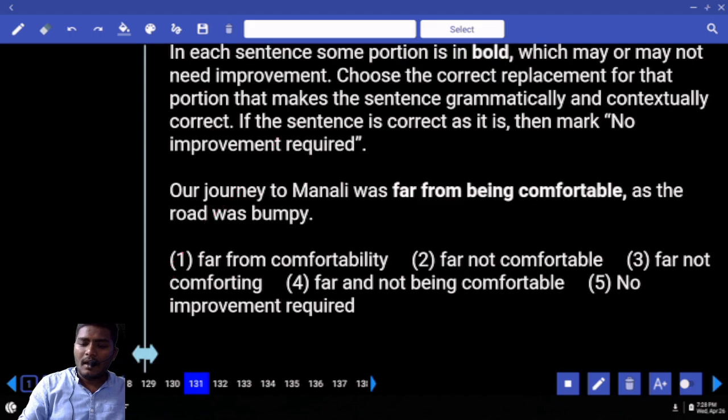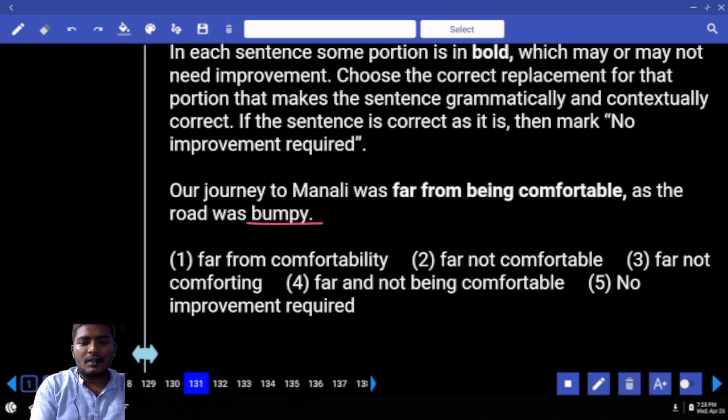Move to 131. Our journey to Manali was far from being comfortable as the road was bumpy. What do you mean by bumpy? Remember the roads of Andhra. That's it.